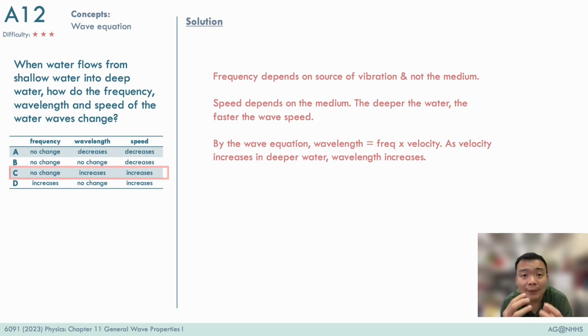It doesn't depend on wavelength or velocity. In fact, a frequency determines the wavelength of the wave later on. So frequency is very fundamental because it originates from the source of the vibration of the wave. And once the source vibrates a medium, the frequency is already predetermined and set.